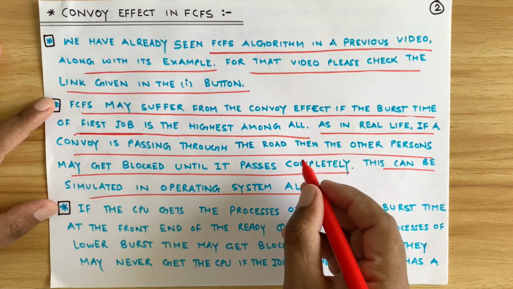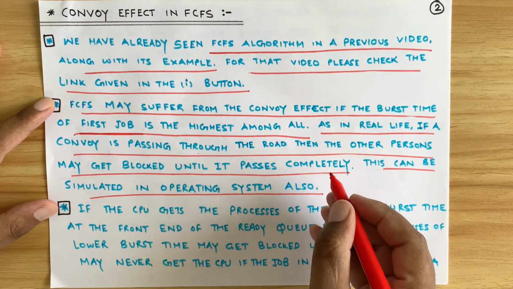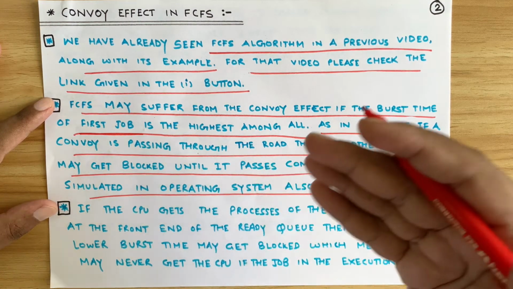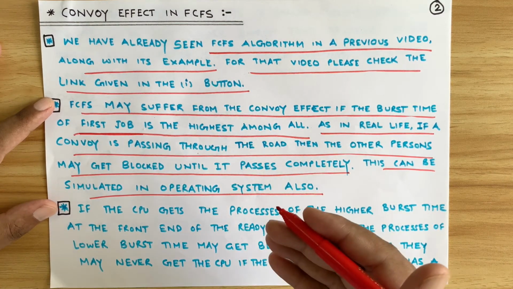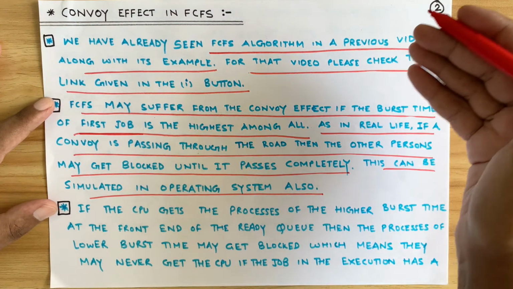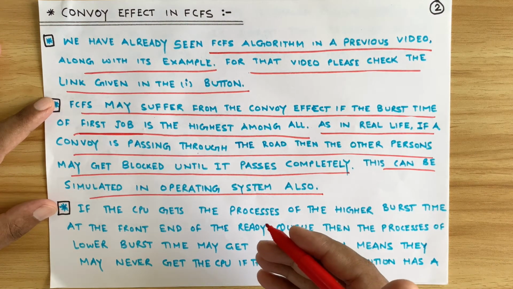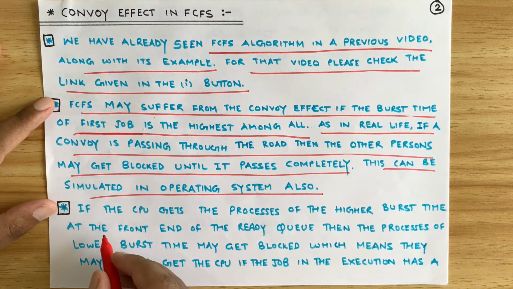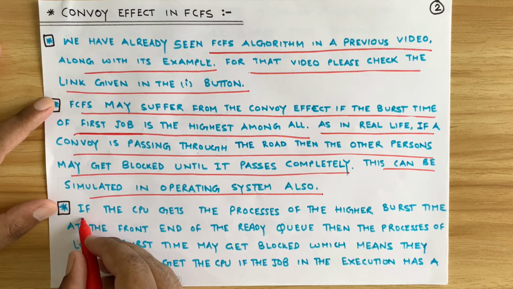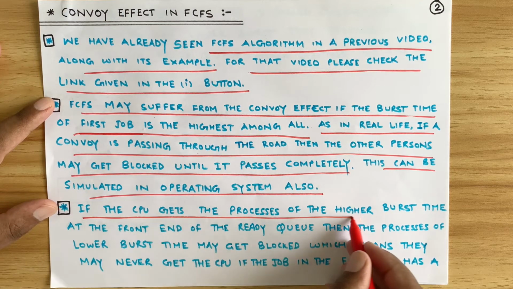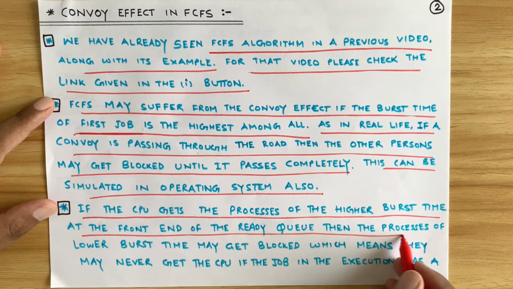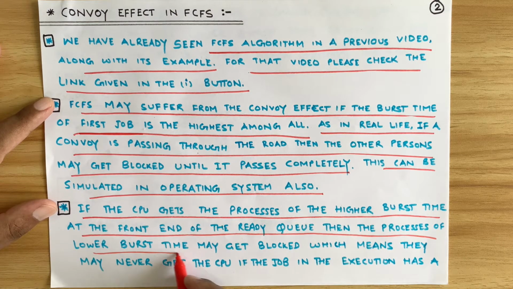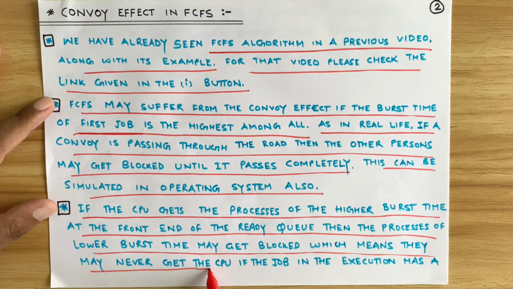So if in the traffic you see that people are stuck because those in the front are having a convoy effect, that is making a line chain of cars in the front, so the back cars suffer from that and they get delayed. If the CPU gets the processes of the higher burst time at the front end of the ready queue, then the processes of lower burst time may get blocked, which means they may never get the CPU